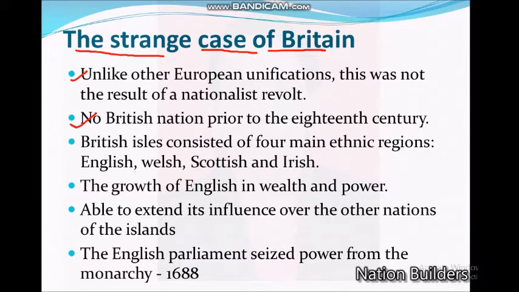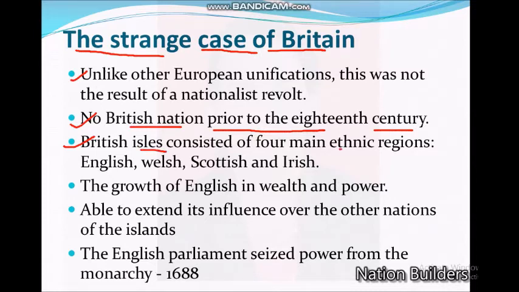There was no British nation prior to the 18th century. Prior to the 18th century, there was no particular British nation. The island states lay apart, four different from each other. The British Isles consisted of four main ethnic groups.